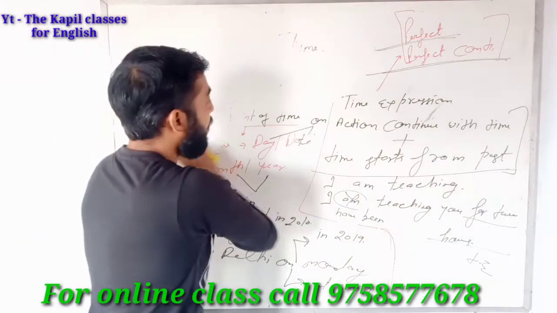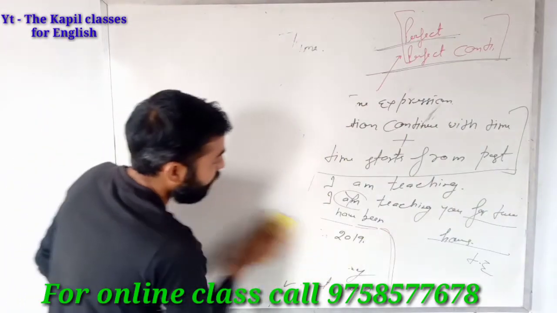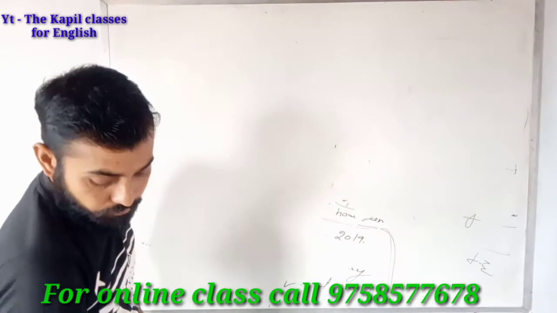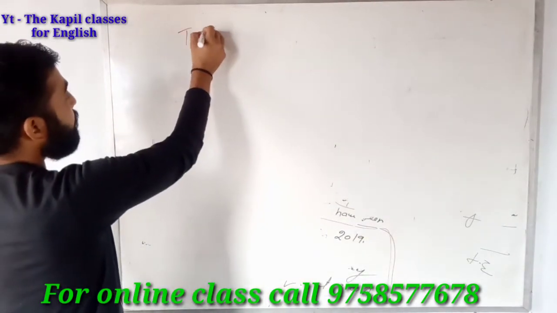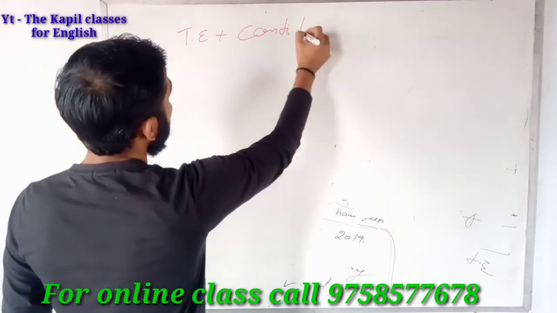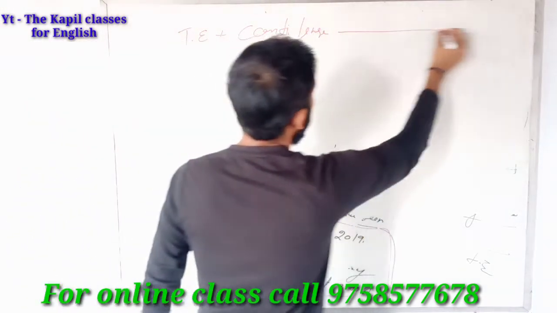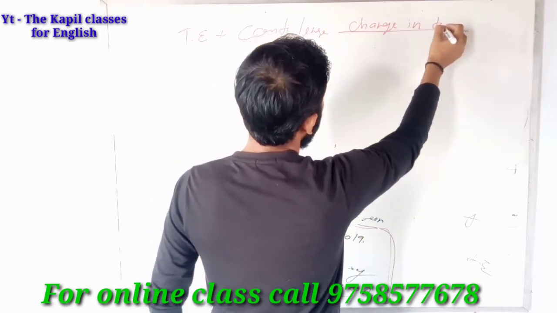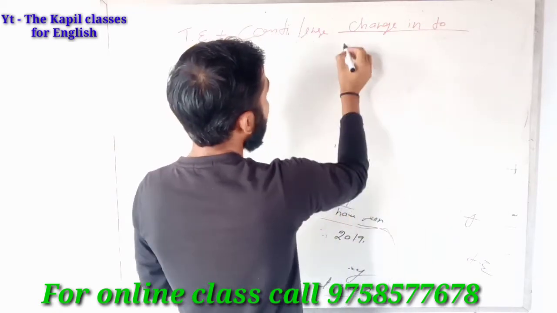The rule is: if you use a time expression with the continuous tense, change it into perfect continuous.